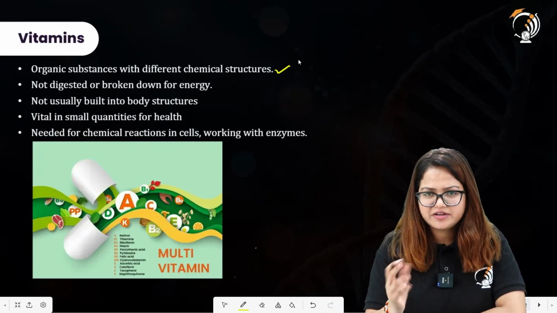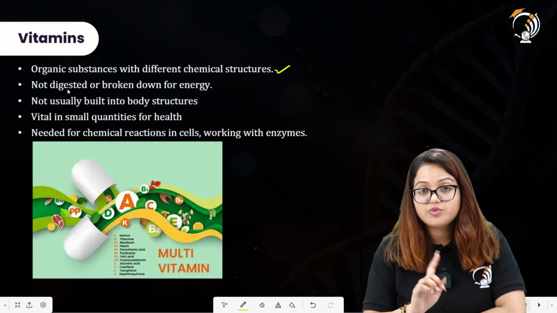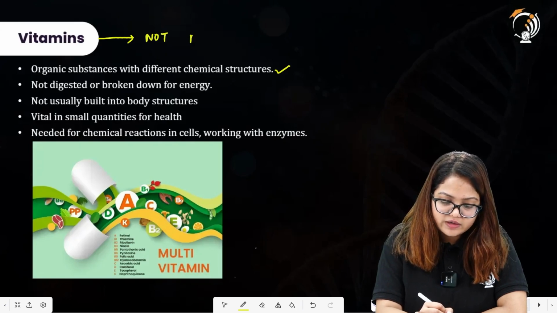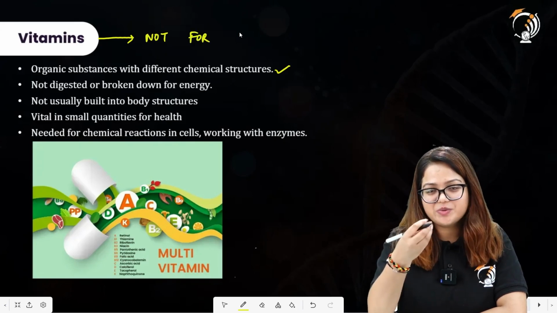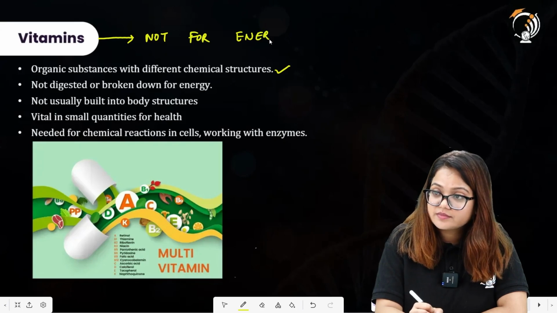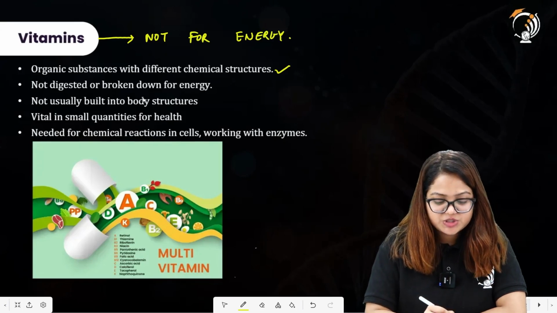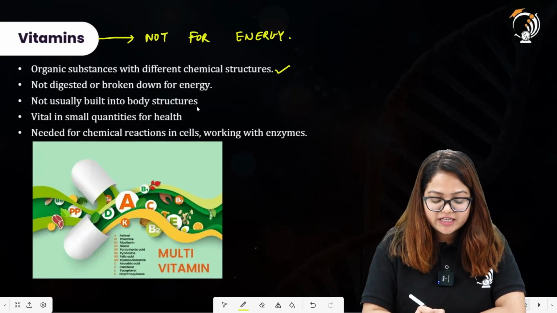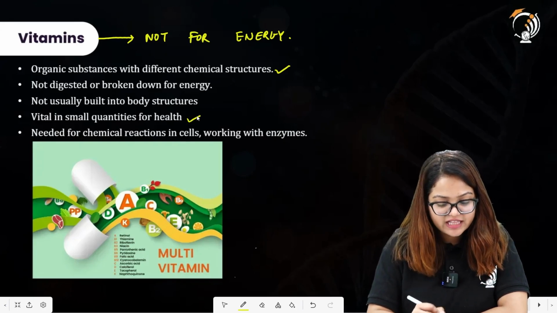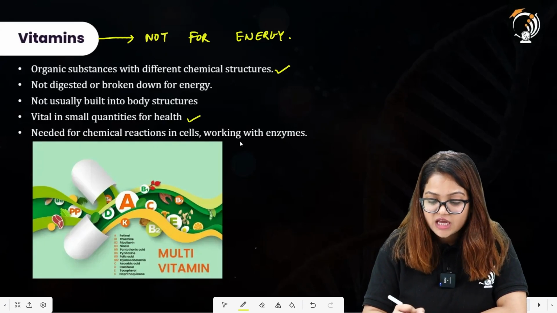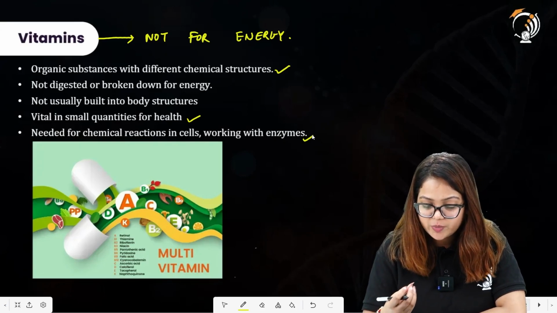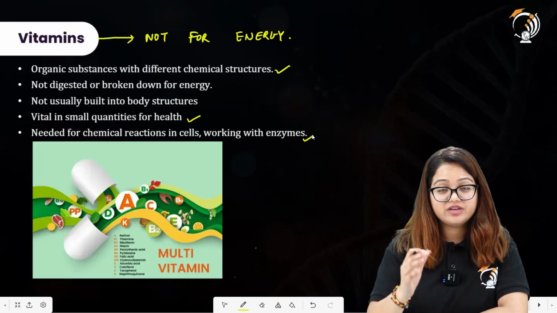All right, the first point is understood, I guess. These are not digested or broken down for energy. These do not provide energy, so they are not for energy. They are not usually built into body structures. So, where are these required? These are vital in small quantities for health, needed for chemical reactions in cells, working with enzymes. So in order to perform certain chemical reactions, in order to work with certain enzymes, we require vitamins.